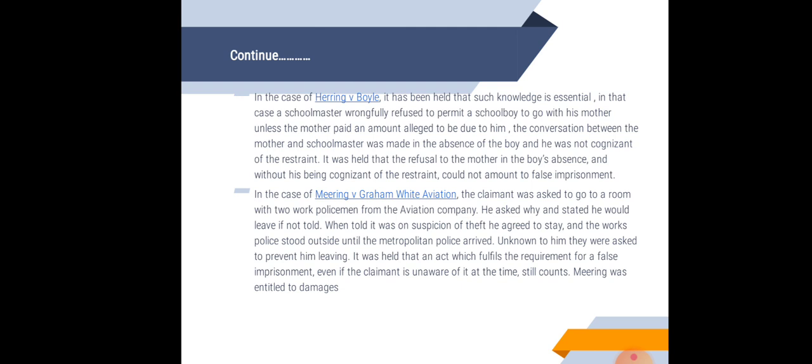Another case is Meering versus Graham White Aviation. The claimant was asked to go to a room with two works policemen from the aviation company. He asked why, but was not told. When told it was on suspicion of theft, he agreed to stay, and the works police stood outside until the Metropolitan Police arrived. So, unknown to him, they were there to prevent him from leaving. It was held that an act which fulfilled the requirements for false imprisonment still counts, even if the claimant is unaware of it at the time. So Meering was entitled to damages.